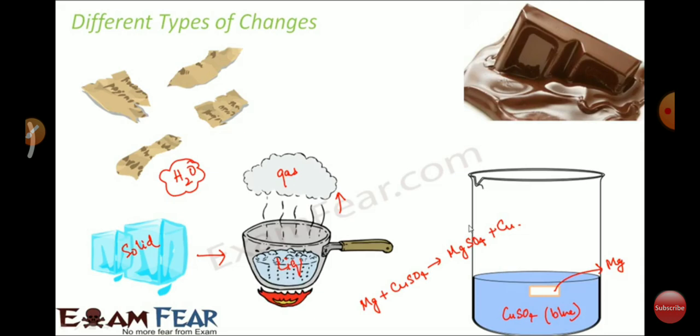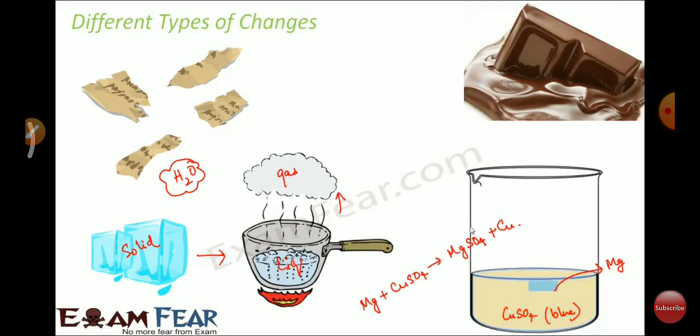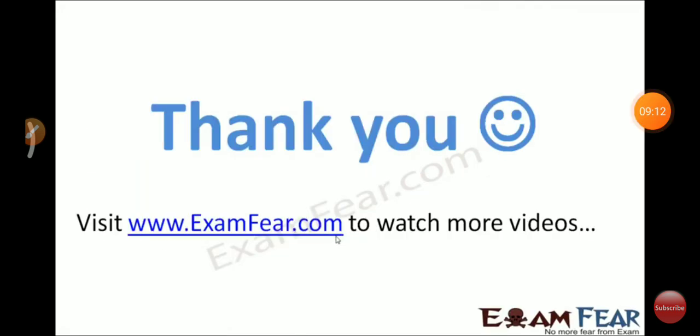So the change can happen in a lot of different ways. In this lesson, we are going to learn about the different types of changes and how we classify which change is what type of change. Now, based on all these examples we have seen so far, we can see that changes can happen in a variety of ways.